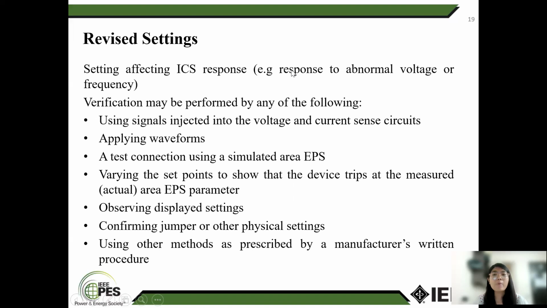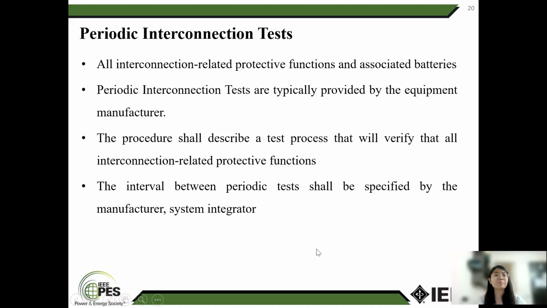ICS response to abnormal voltage or frequency verification may be performed by any of the following: using signal injected into a voltage and frequency sense circuit, applying a Fourier waveform, a test connection using a simulated area EPS, verification that the device trips at the measured area EPS parameter, observing display setting, confirming contactor or other physical setting, using other methods as prescribed by the manufacturer within the procedure.